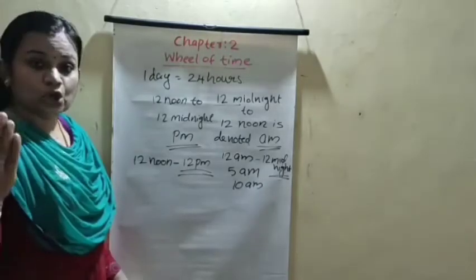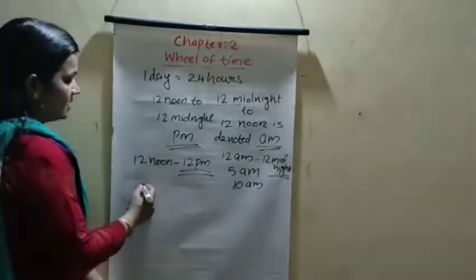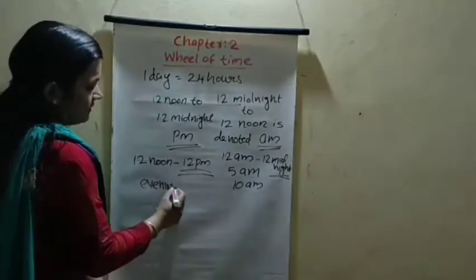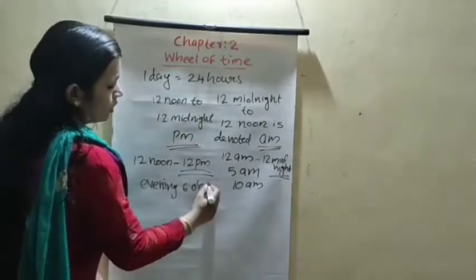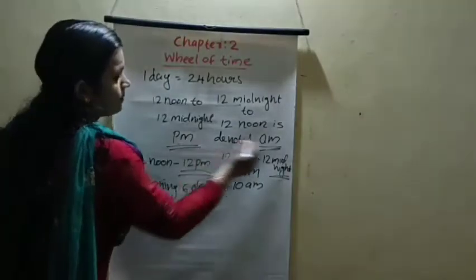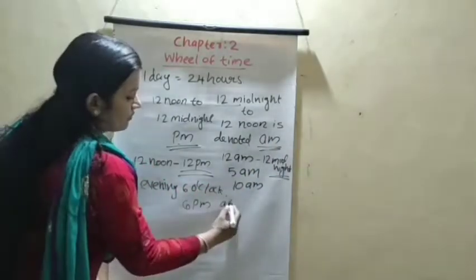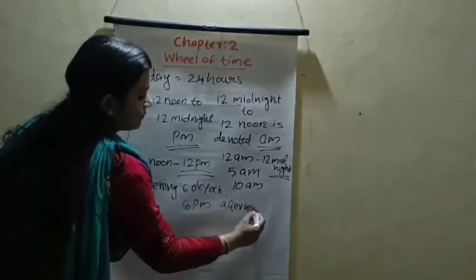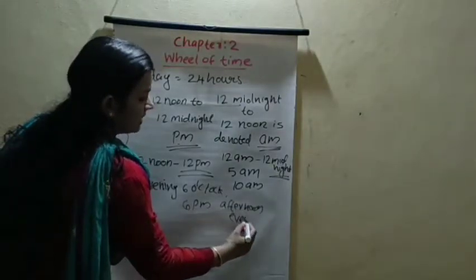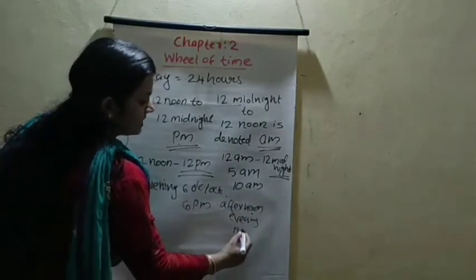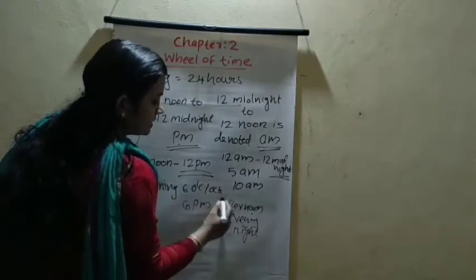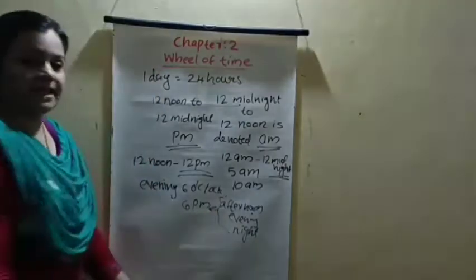Evening 6 o'clock, how do we write it, using AM or PM? 6 PM. So afternoon, evening, and night, we can use PM.